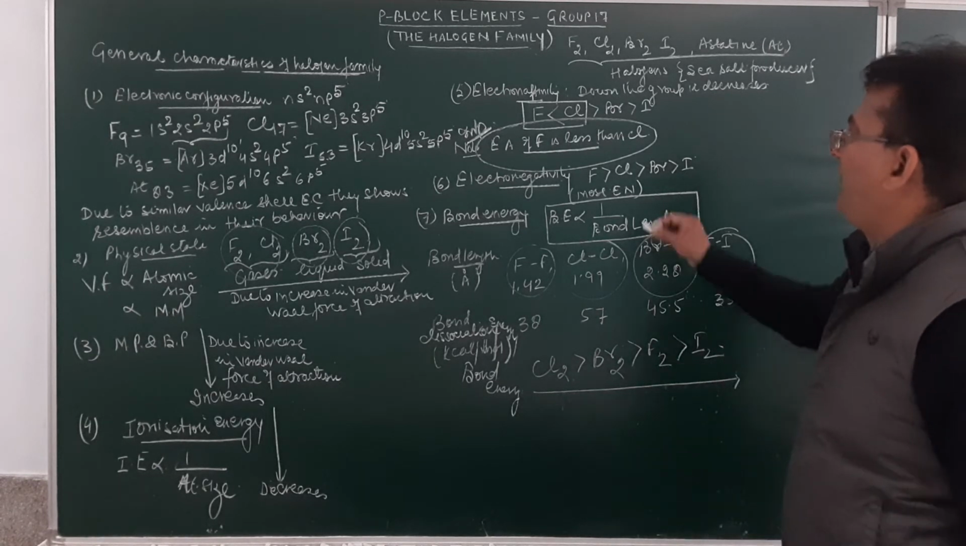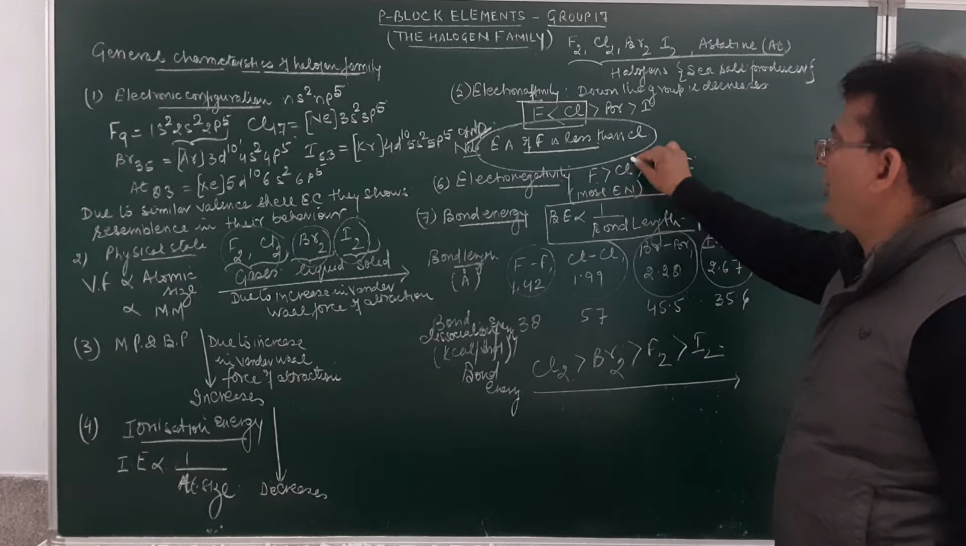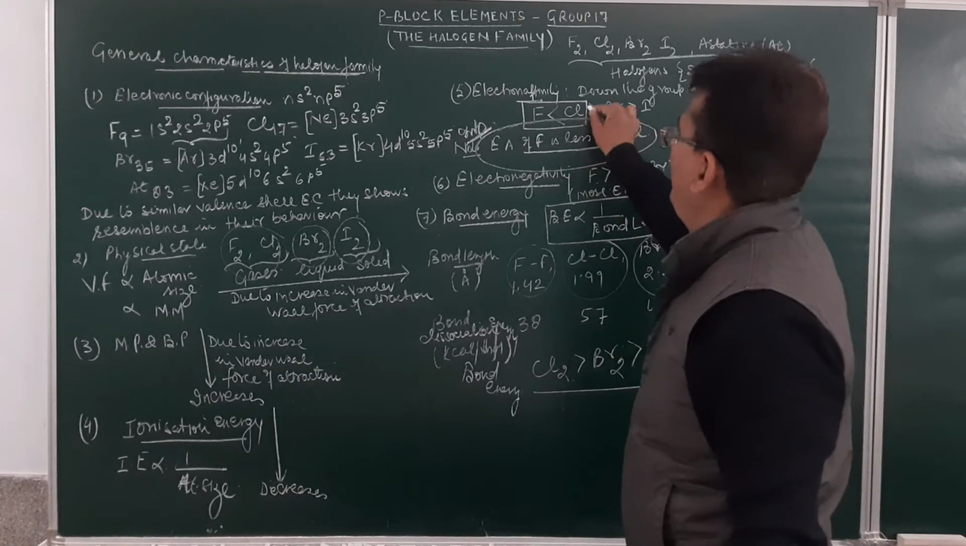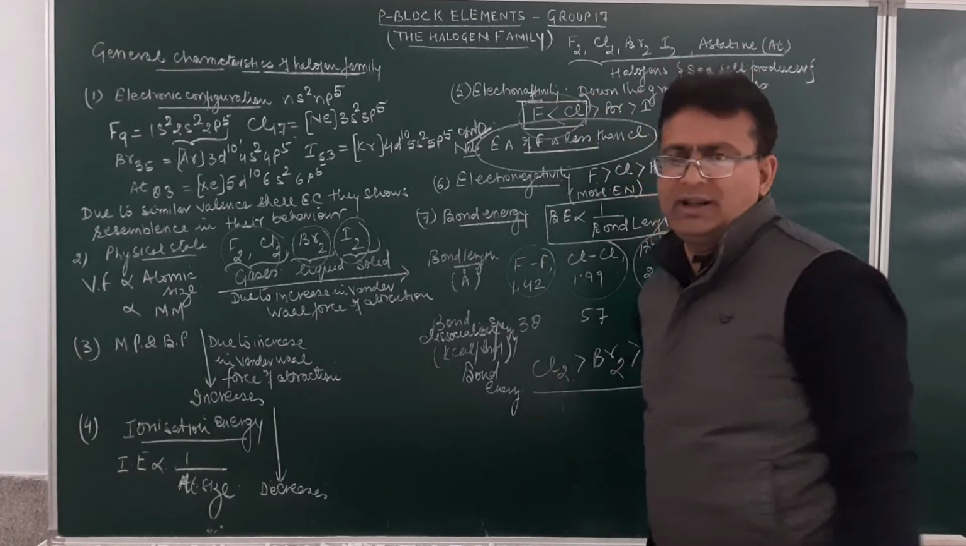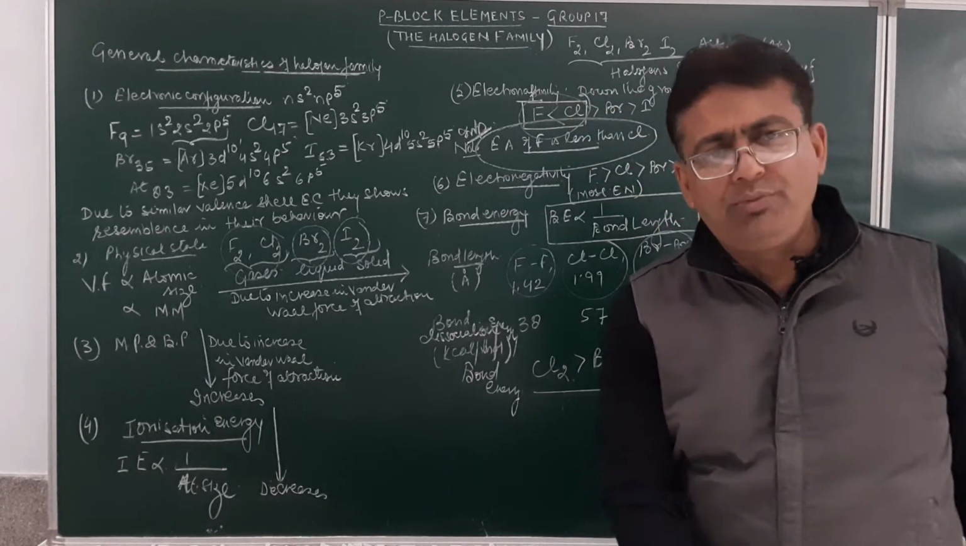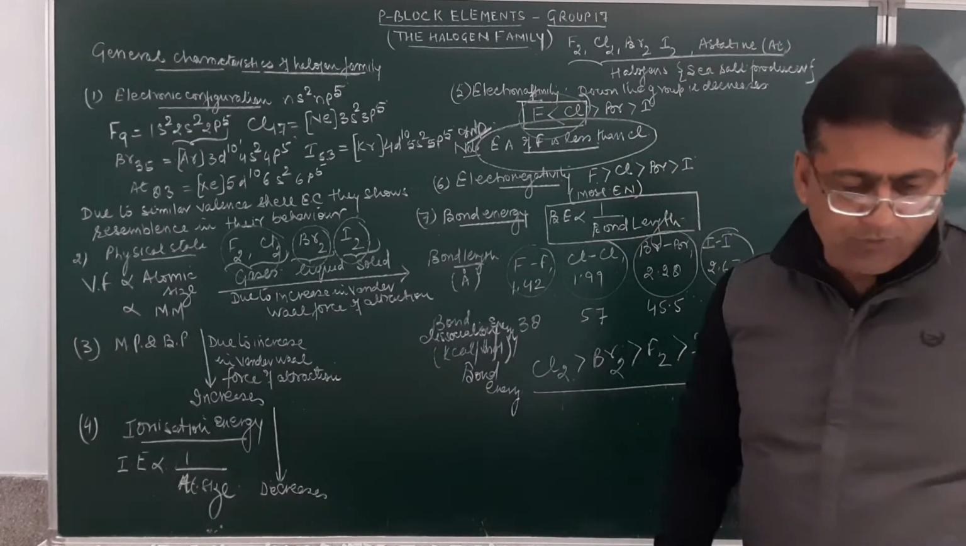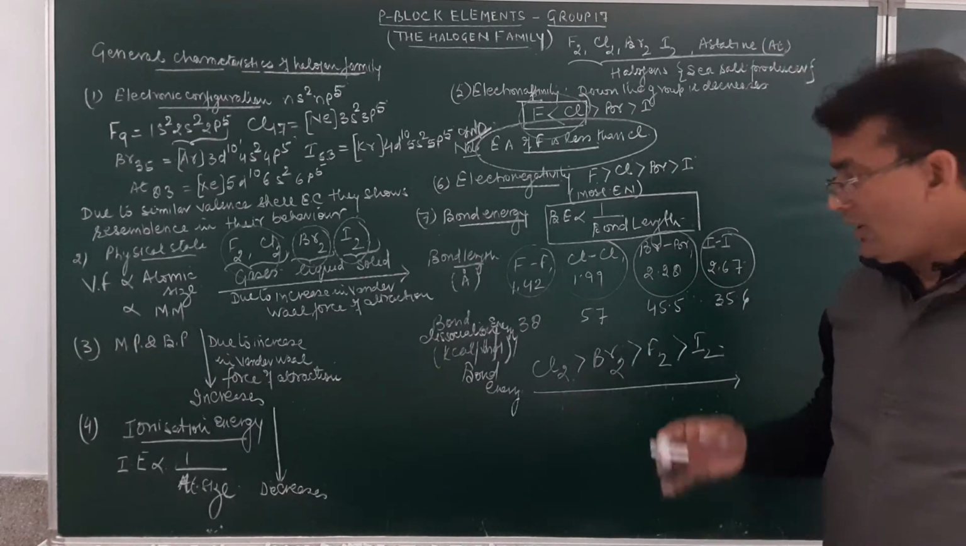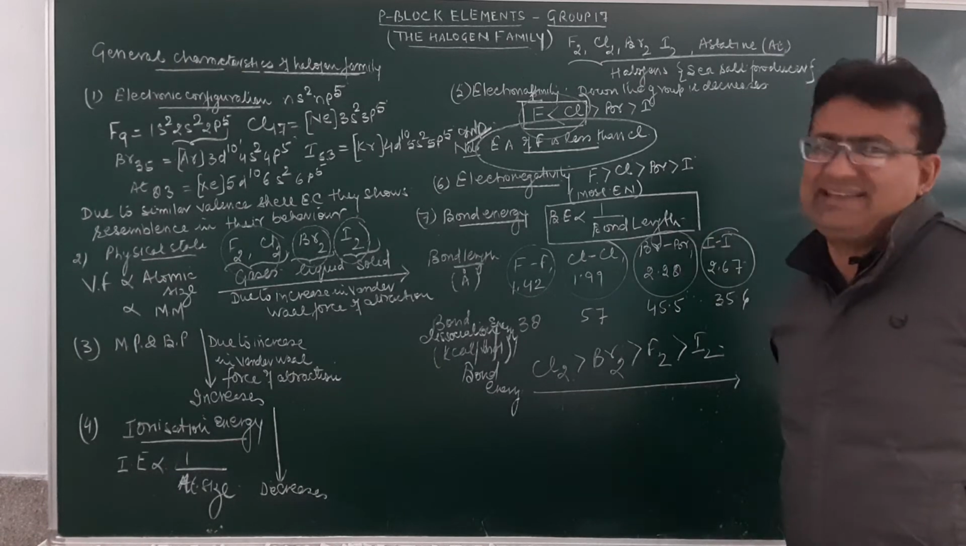Most electronegative element, fluorine. Decreasing order: fluorine is more than chlorine, more than bromine, more than iodine. Electron affinity, fluorine is less than chlorine. And bond energy, chlorine is more than bromine, more than fluorine, which is more than iodine. Fine. Now, you may ask why, sir?